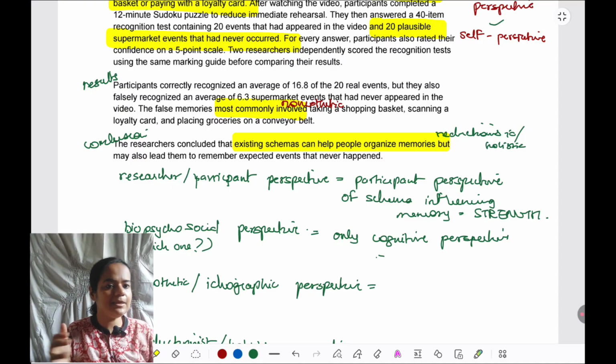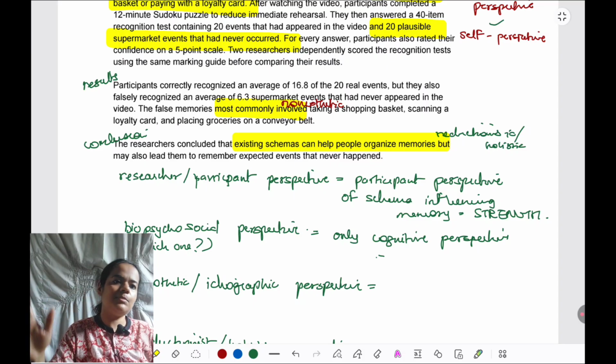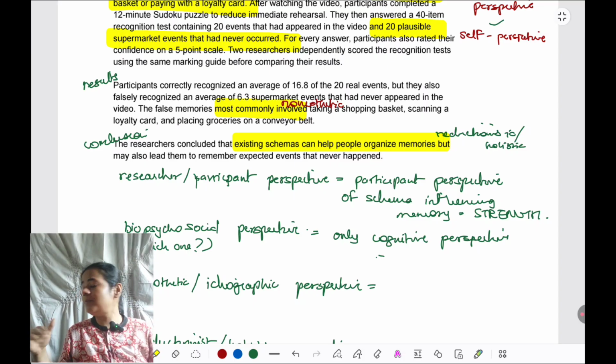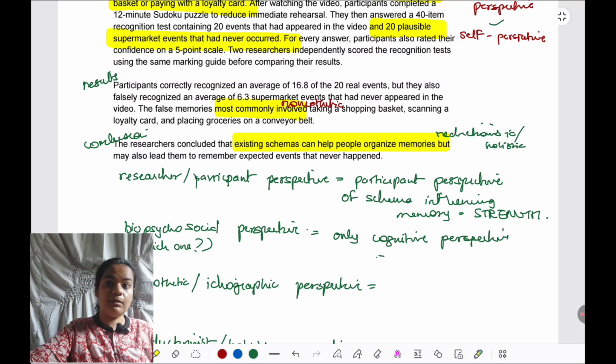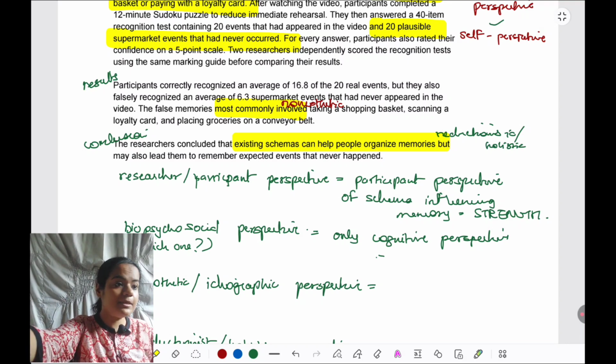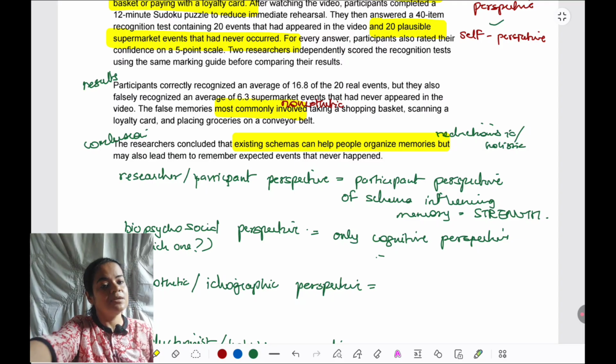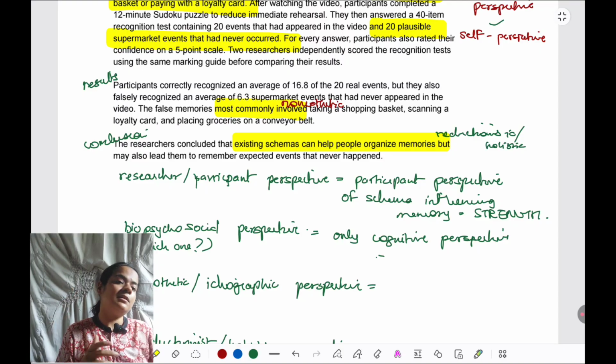Like when we're expanding, we can give a direct example. It's not just about the study that, okay, in this study, people marked something which was not really there in the video clip. In real life, how much their memory must be getting reconstructed. Most of you have done the Loftus and Palmer study, how people remember innocent people who have not even committed a crime as being criminals and get them imprisoned for that. That is the extent to which schemas can influence memory and affect people's entire lives.